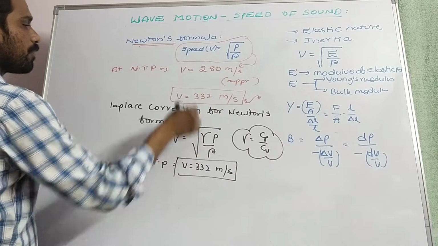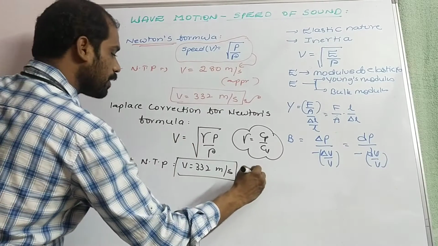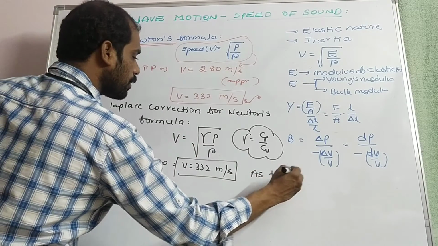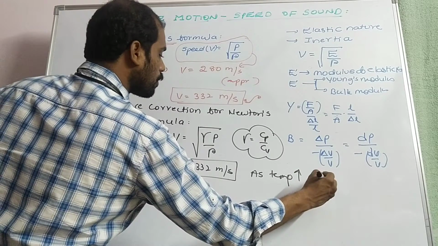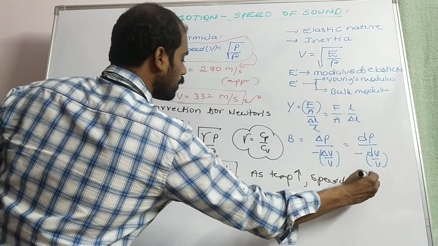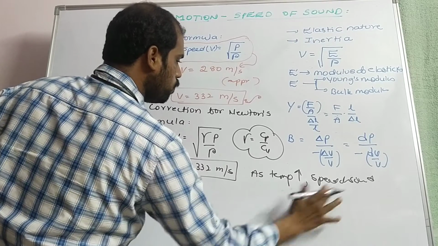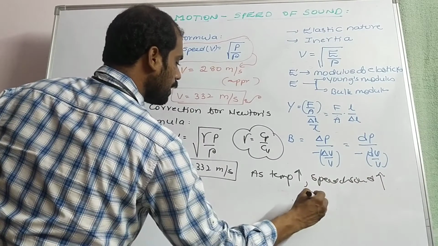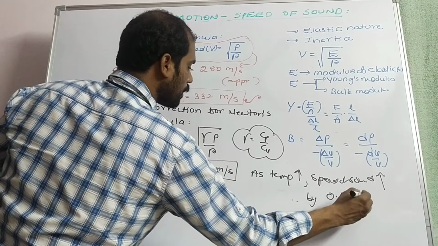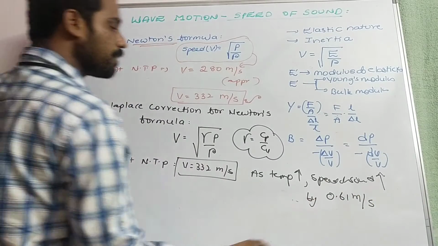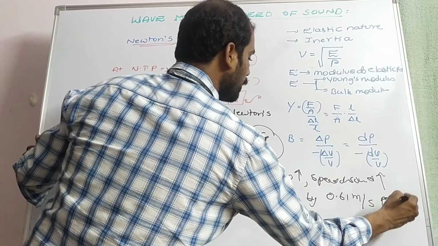Why this type of error occurs means, as temperature increases, speed of sound increases by 0.61 meter per second per 1 degree centigrade.